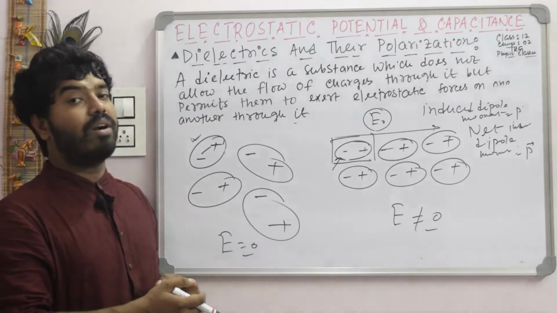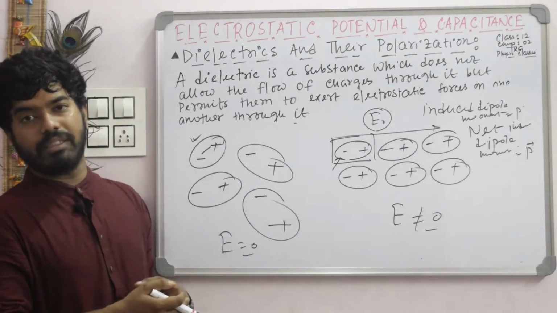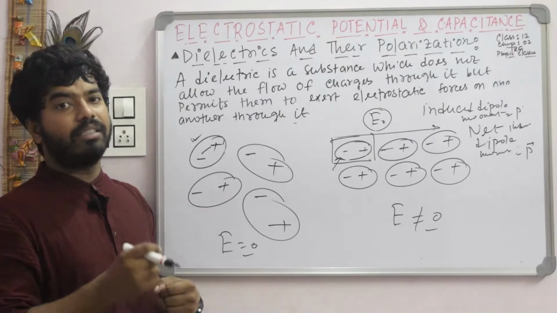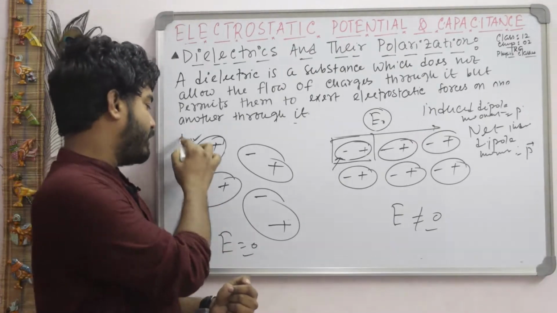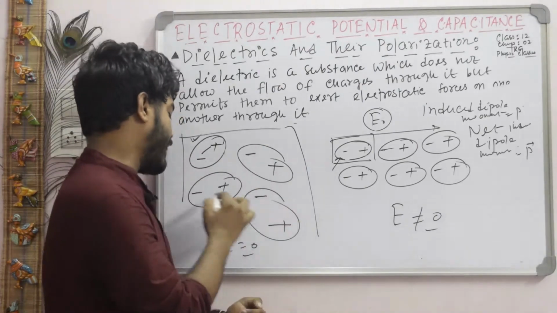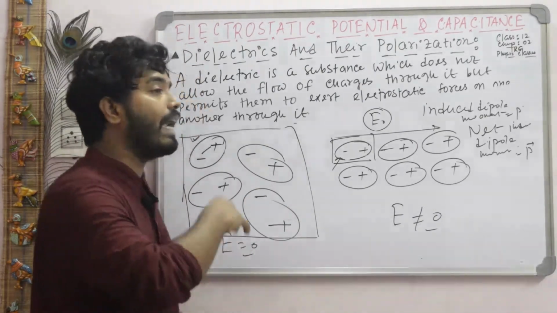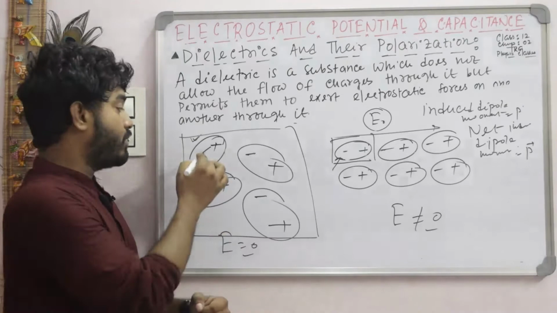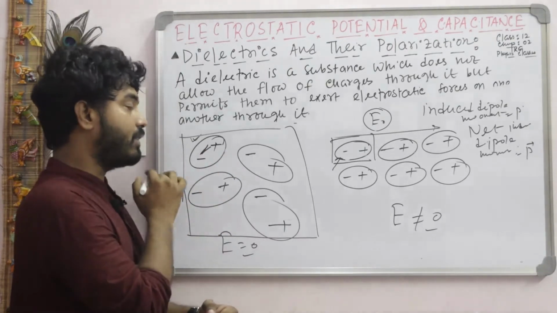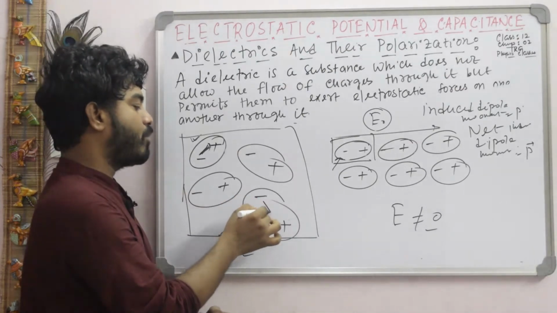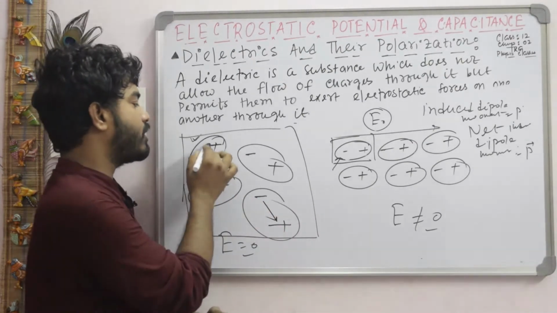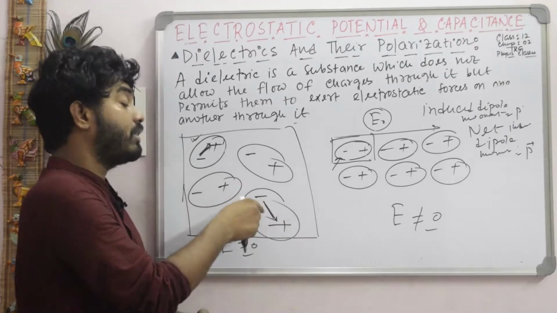But what is the net dipole moment? Here the net dipole moment is 0. Why? Because these atoms or molecules are aligned themselves in a random way. Suppose this dipole has a dipole moment along negative to positive, and this one also has a dipole moment along negative to positive. This direction exactly cancels out with this direction.